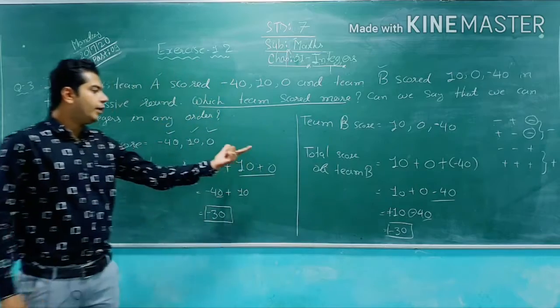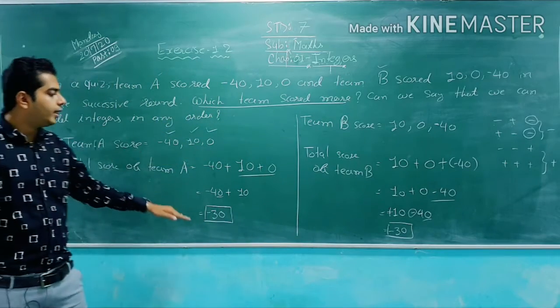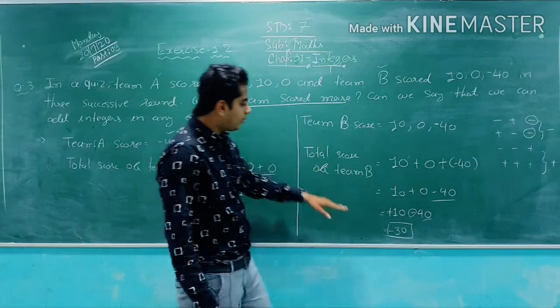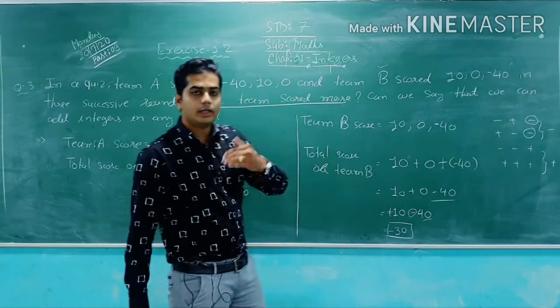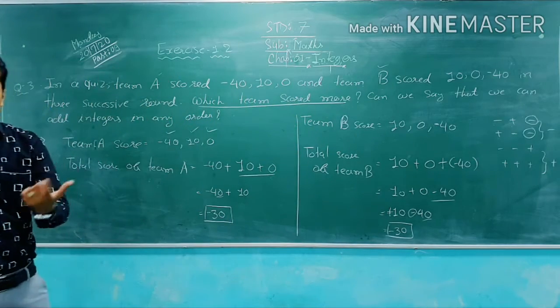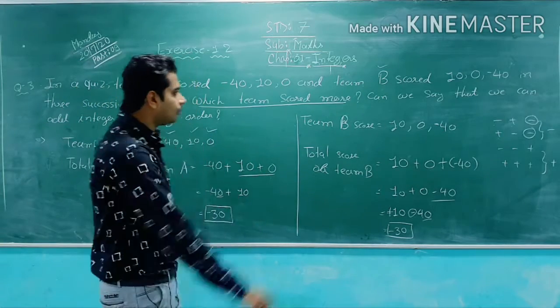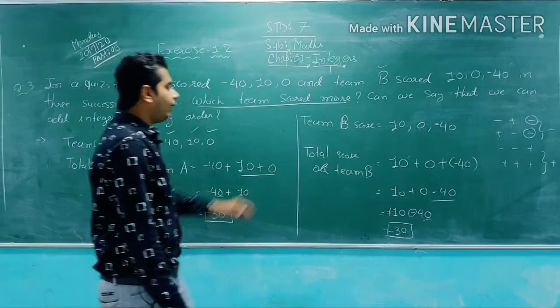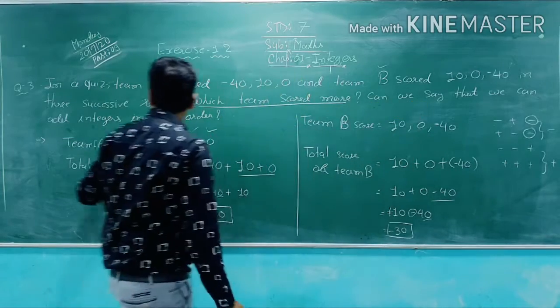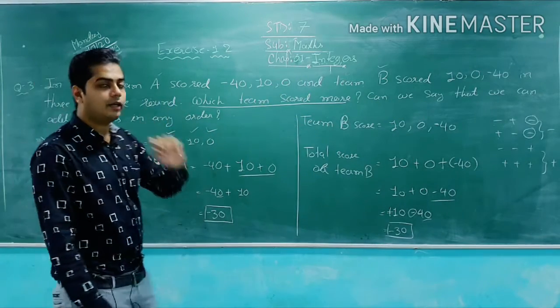So here you can see that team A has the same, minus 30, and team B is also minus 30. So both the teams scored equally. You can write the answer: both the teams scored equally. Easy. Now second question: can we say that we can add integers in any order?